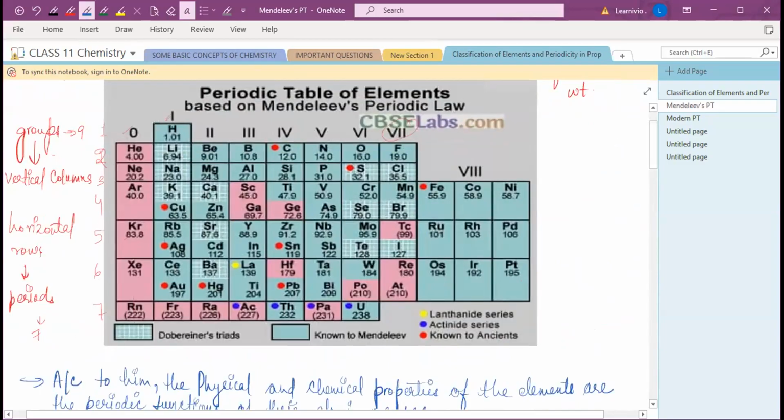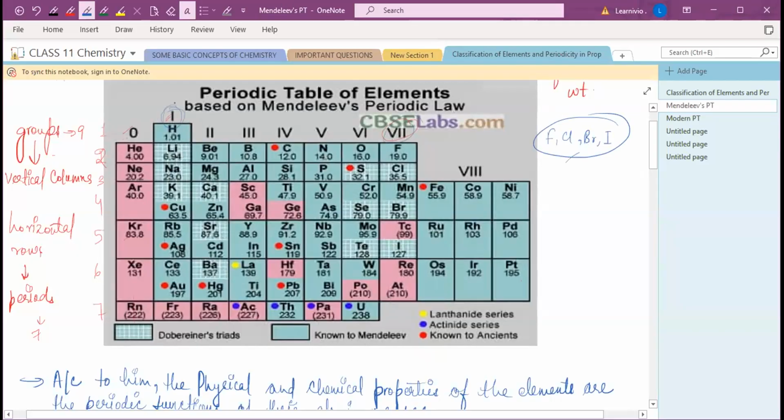So you can see over here the hydrogen has been placed in the first group with the alkali metals. Hydrogen, helium, these, lithium, sodium, these are known as alkali metals. But hydrogen has been placed in the first group according to Mendeleev. But hydrogen also resembles halogen atoms. Now, what are halogens? You know very well: fluorine, chlorine, bromine, iodine, etc. These are known as halogen atoms, which are group 7 elements.